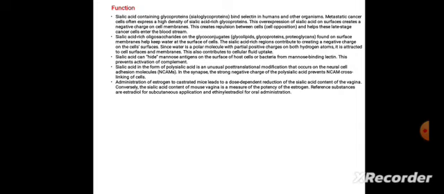Administration of estrogen to castrated mice leads to a dose-dependent reduction of the sialic acid content of the vagina. Conversely, the sialic acid content of mouse vagina is a measure of the potency of the estrogen. Reference substances are estradiol for subcutaneous application and ethinylestradiol for oral administration.